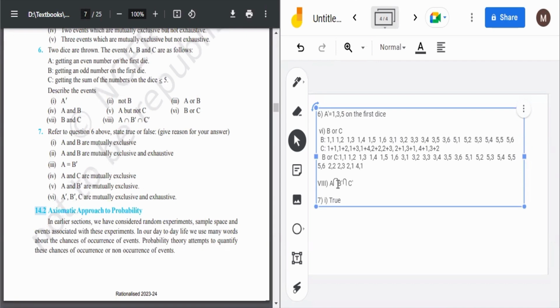Then A and B are mutually exclusive and exhaustive. Again, it is true because one is getting an odd number on the first die, second is getting an even number on the first die. So odd number on the first die 1, 3, 5, and second die is every element. So 1,1 से लेकर 1,6 तक, 3,1 से लेकर 3,6 तक, then 5,1 से लेकर 5,6 तक. This is our odd number set.